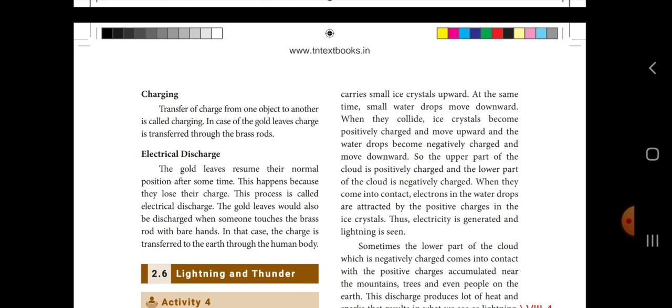When they collide, ice crystals become positively charged and move upwards, and the water drops become negatively charged and move downwards. So the upper part of the cloud is positively charged and the lower part of the cloud is negatively charged. When they come into contact, electrons in the water drops are attracted by the positive charges in the ice crystals. Thus electricity is generated and lightning is seen.